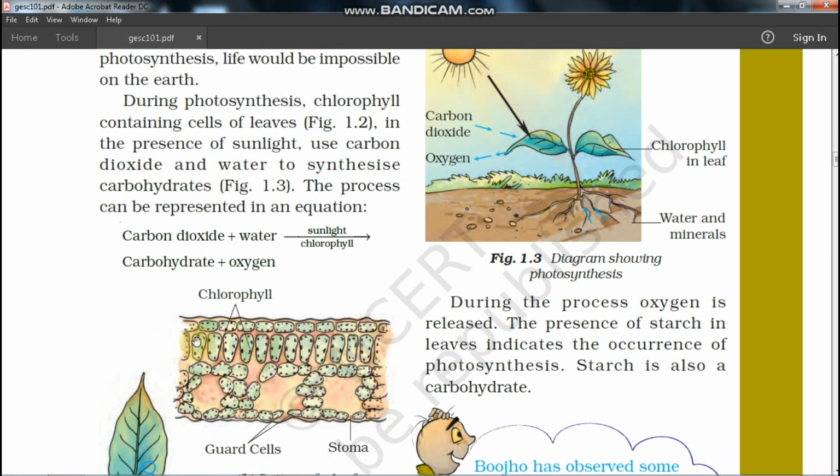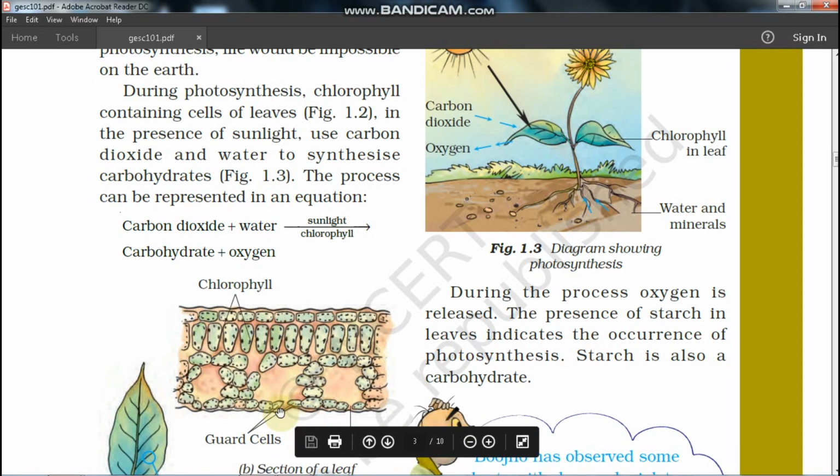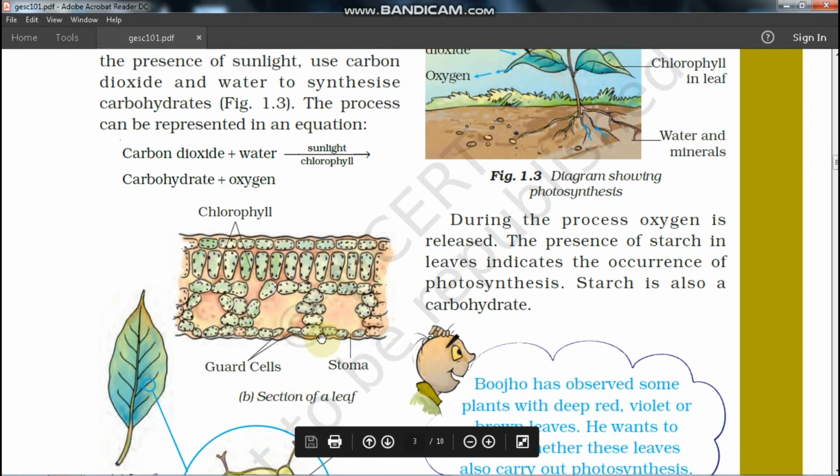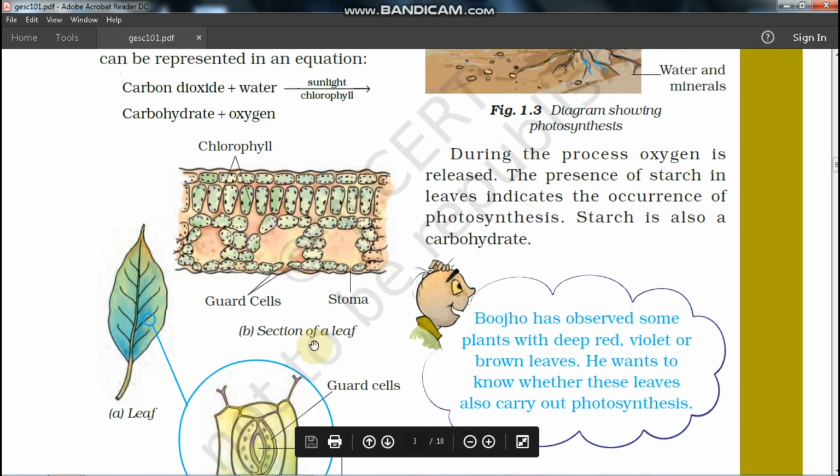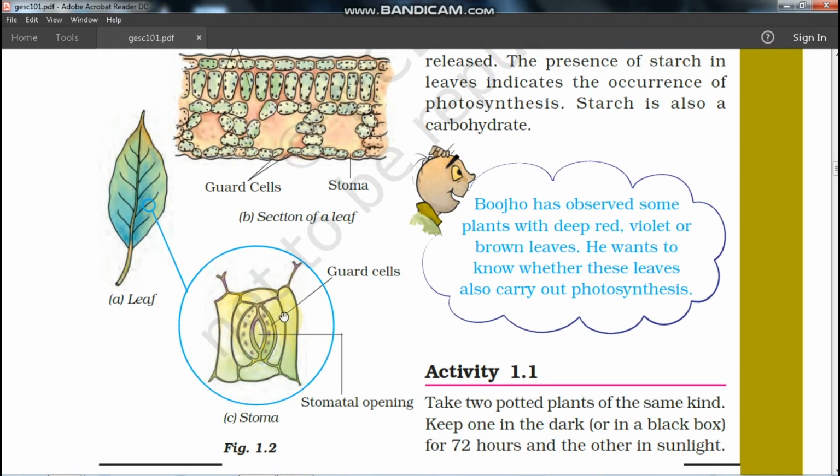These are chloroplasts. Inside the chloroplast the chlorophyll is present. See in the diagram. Again, you can see the guard cells of the stomata, and the stoma, the gap between the guard cells. Here is a cross section of a stoma.